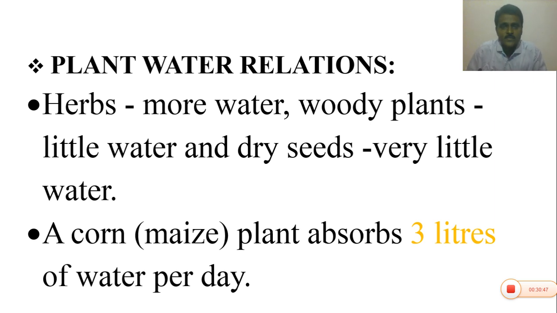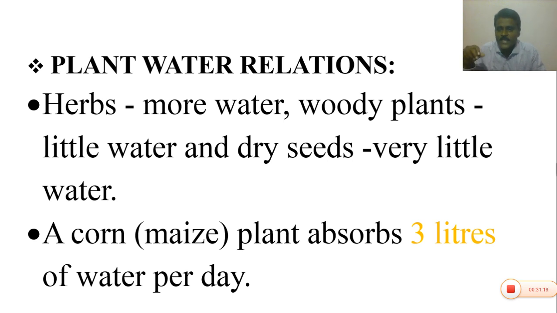You know that plants absorb water with the help of their root system. The water present inside the roots enters the stems, leaves, flowers and fruits in an ascending manner. That is the unidirectional flow of water molecules. The quantity of water is generally more in herbaceous, soft-stemmed plants, and less in woody plants as well as trees.